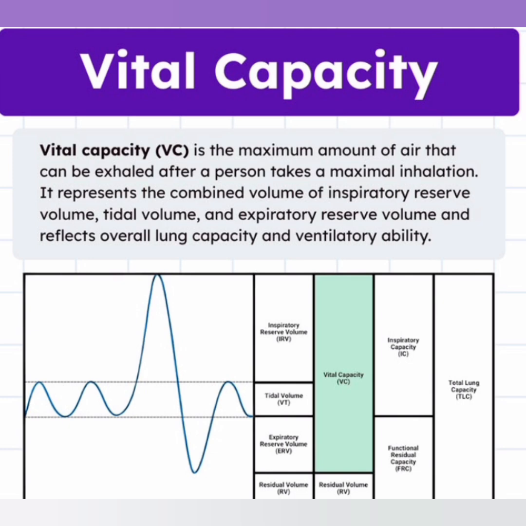Now, what is vital capacity? It is the normal volume of air which is important for breathing, the volume of air a person can breathe in after forced expiration. It is TV plus IRV plus ERV, which is about 4,000 to 4,600 milliliters.